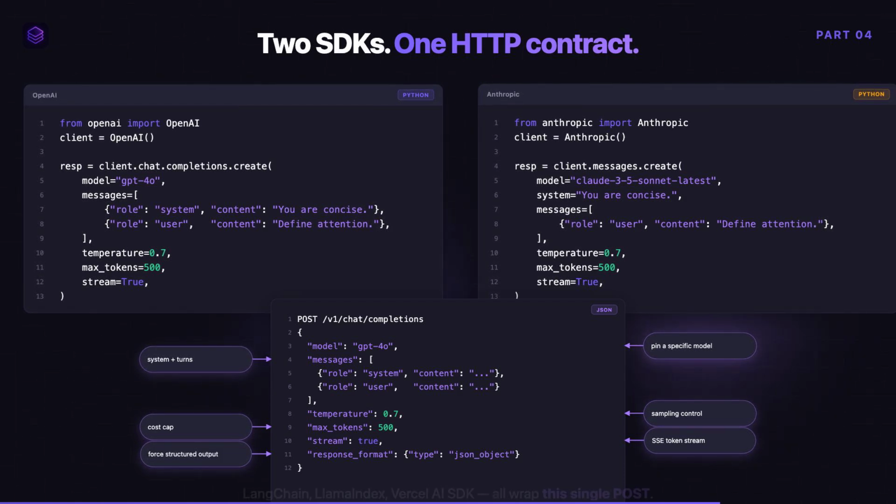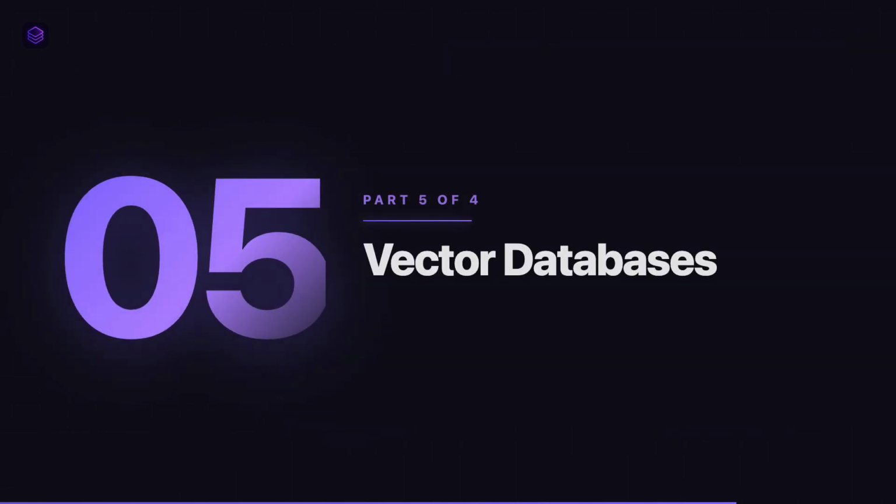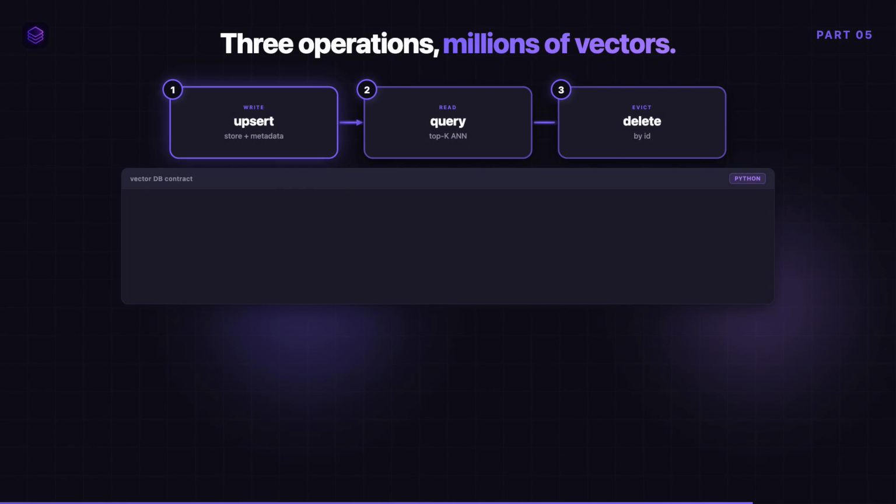Embeddings live somewhere. That somewhere is a vector database. The contract is 3 operations. Upsert stores a vector with an ID and metadata. Query takes a vector and returns the top k nearest neighbors. Delete removes one. The trick is the index.